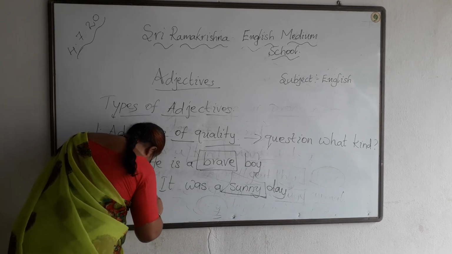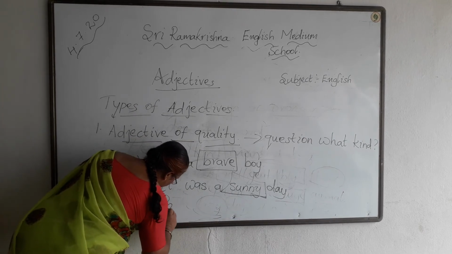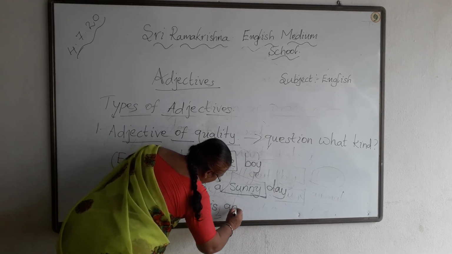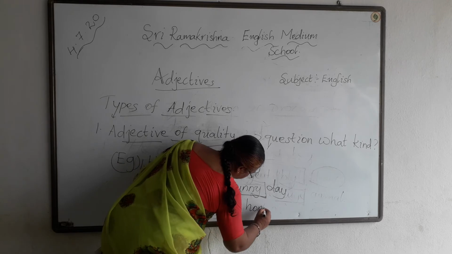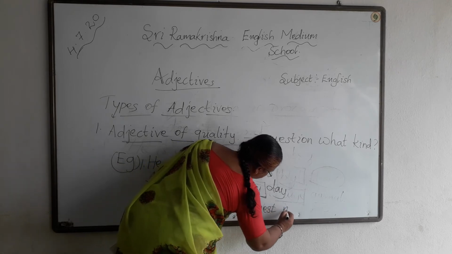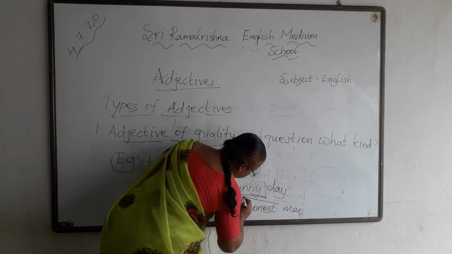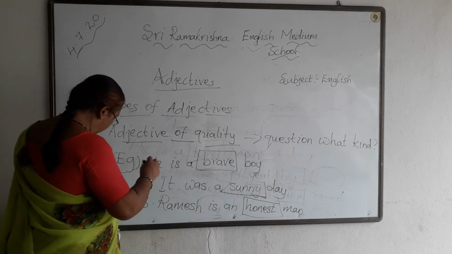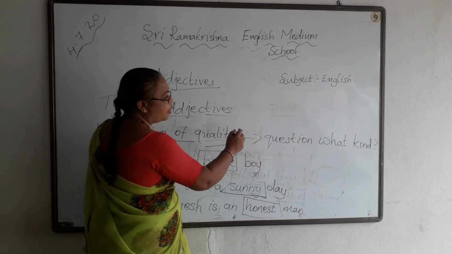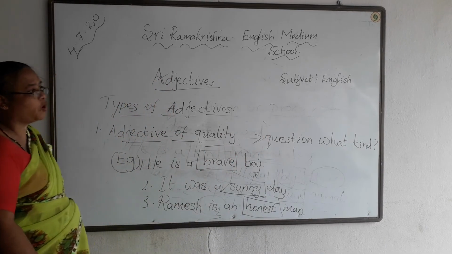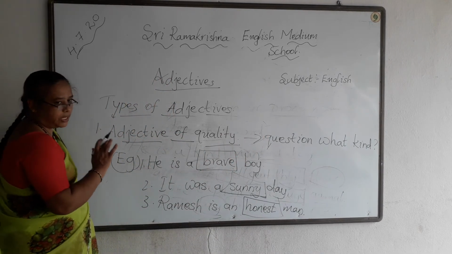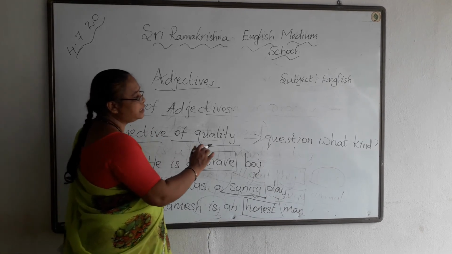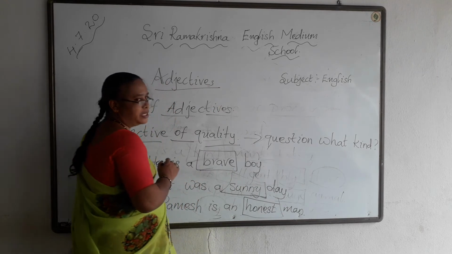Next, third example, Ramesh is an honest man. What type of a man? He is an honest man. Here, honest is the adjective of quality. So, adjective of quality describes the nature of a noun or pronoun by asking the question what kind.